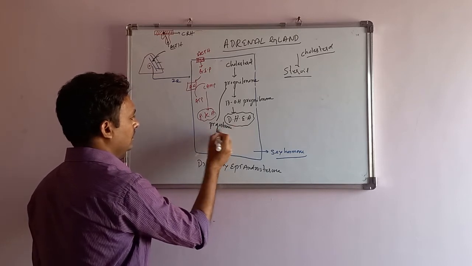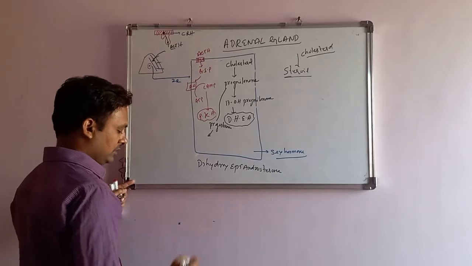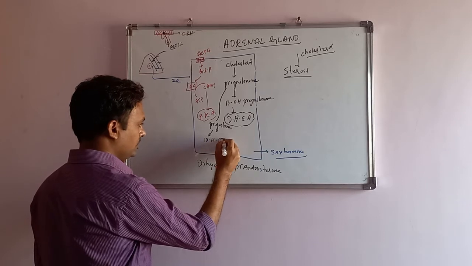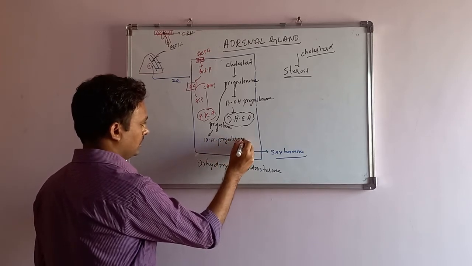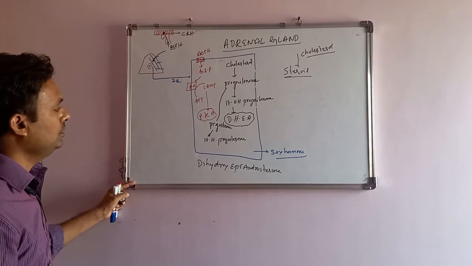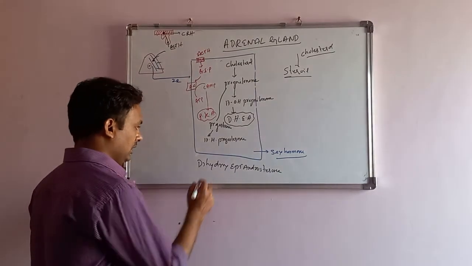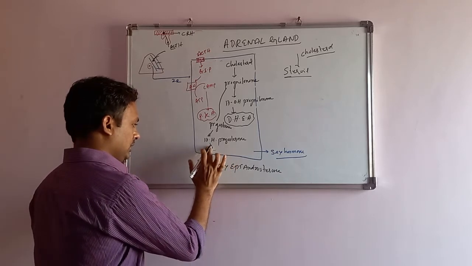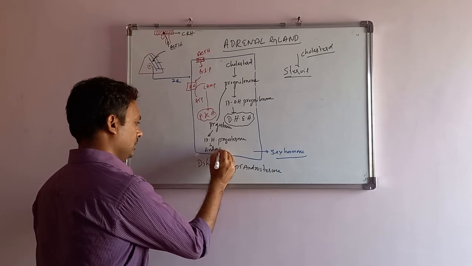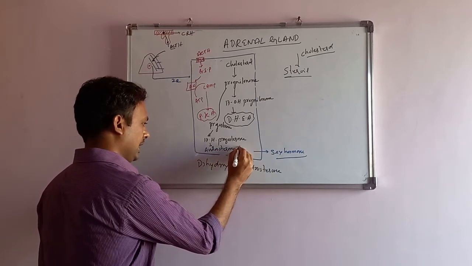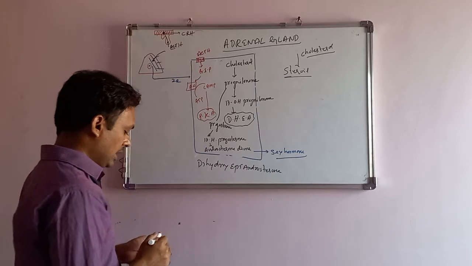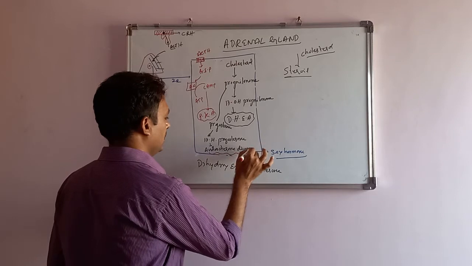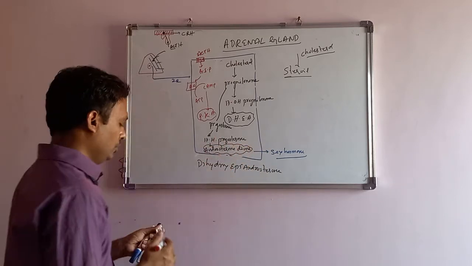Second, on the side, pregnenolone is converted into progesterone. Progesterone is converted into 17-hydroxyprogesterone. That is converted into androstenedione. Androstenedione, that ultimately leads to the synthesis of androstenedione. Two steps will take place.